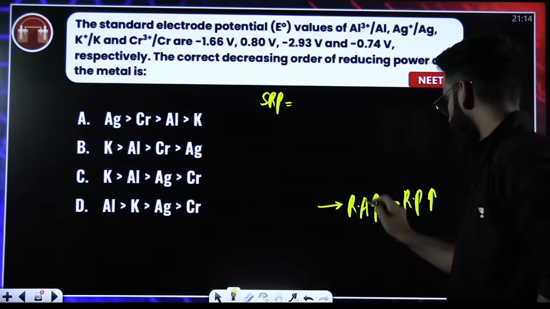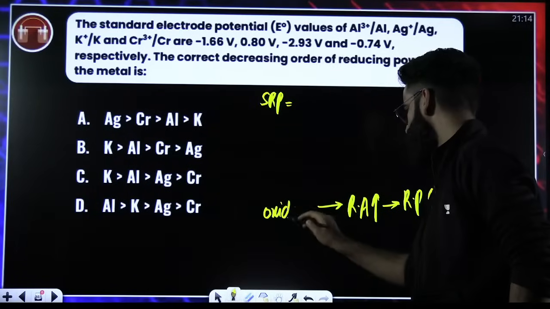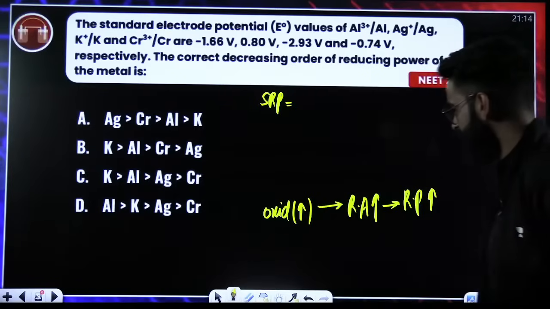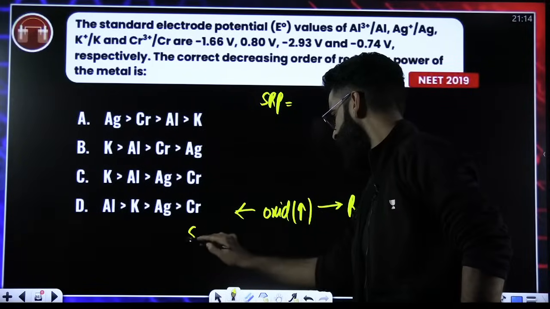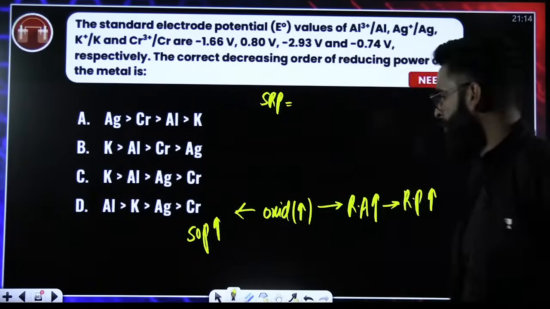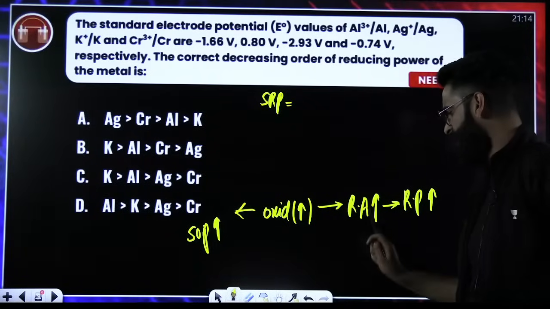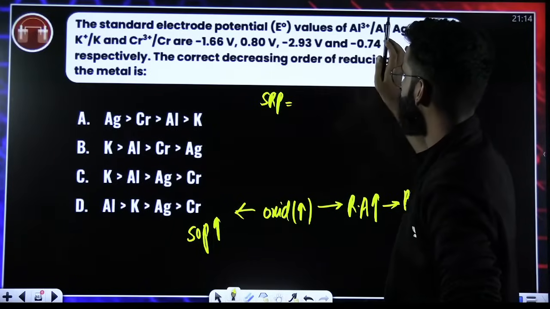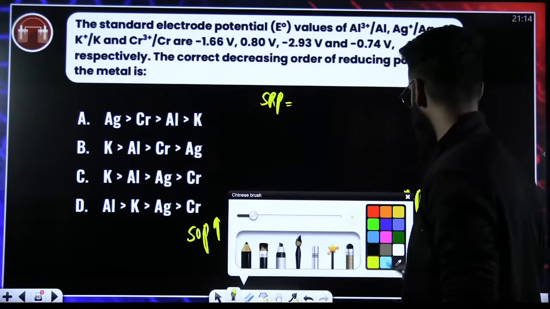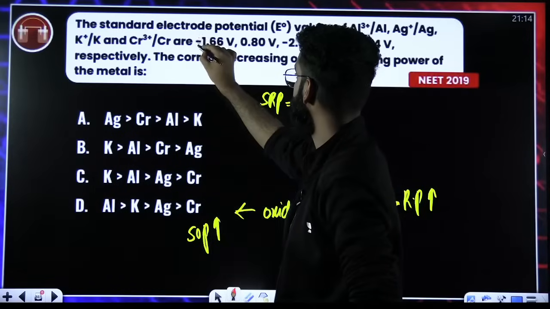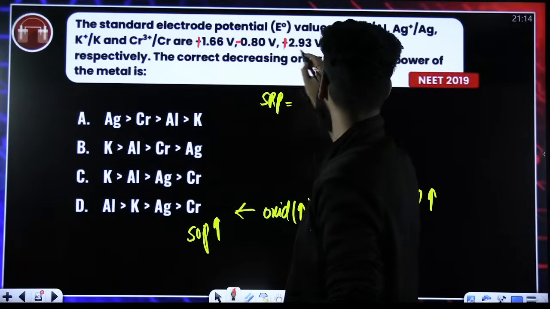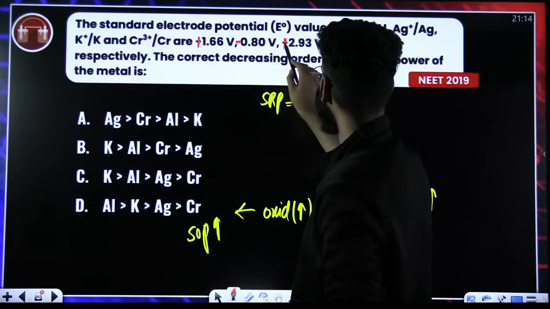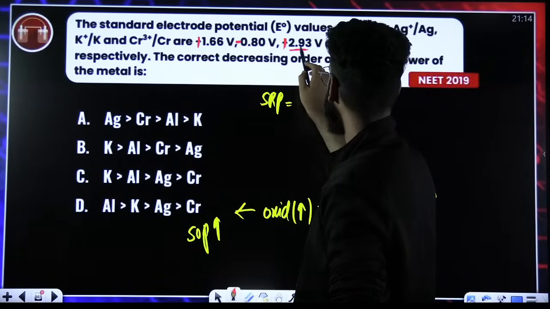Now, a reducing agent undergoes oxidation. So the one which undergoes oxidation quickly is the better reducing agent. Now, which one undergoes oxidation quickly? The one which has more SOP. More SOP, more the tendency to undergo oxidation, better reducing agent, more reducing power. Right? Now, these are all SRP values given. If I convert them into SOP values, this becomes plus, this becomes minus, this becomes plus, this becomes plus. Now, which one is the maximum SOP value here? Plus 2.93.